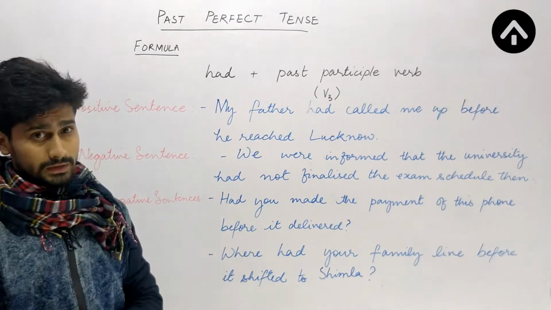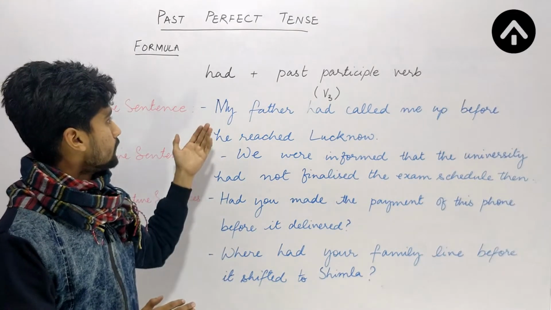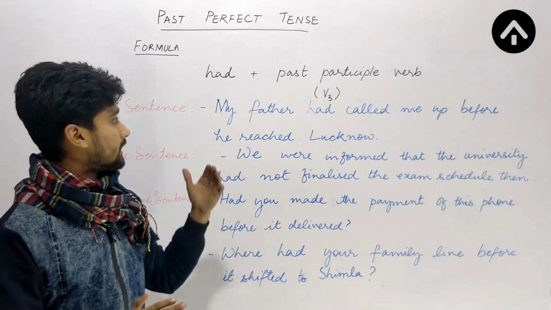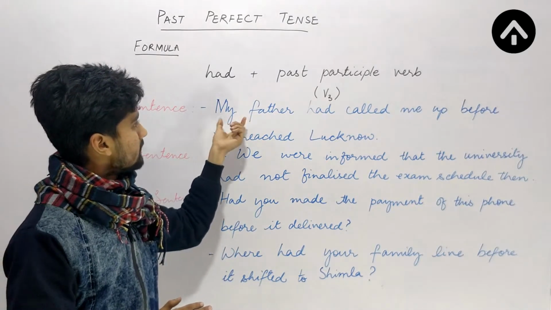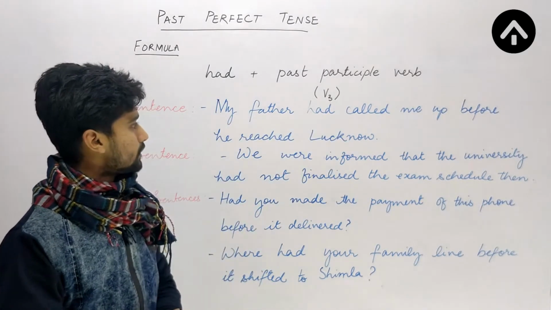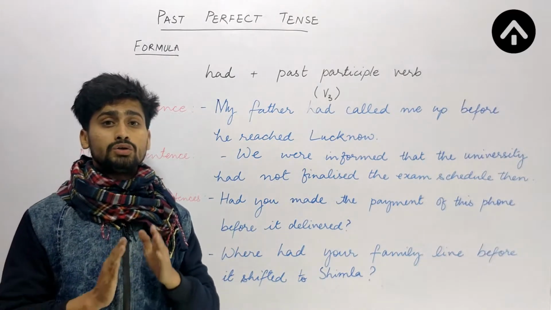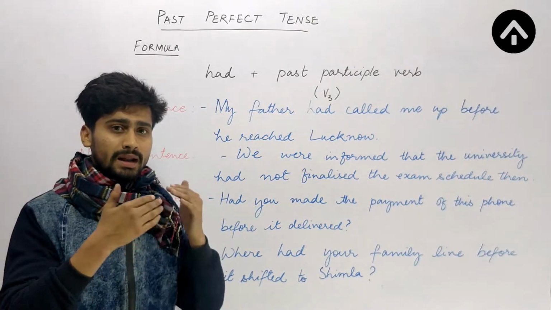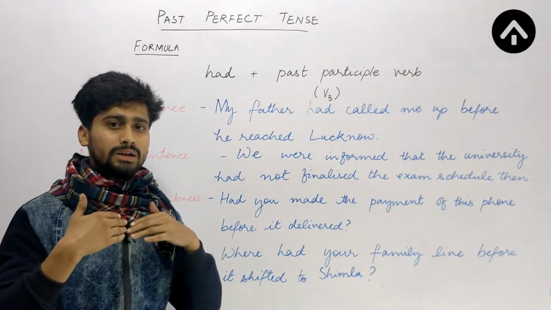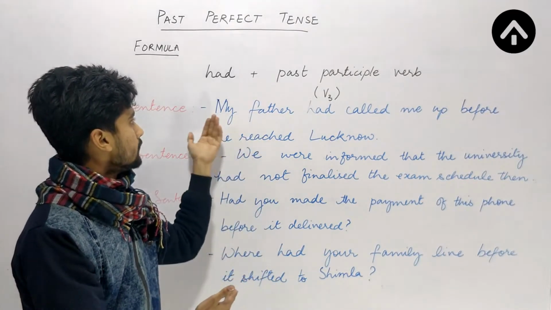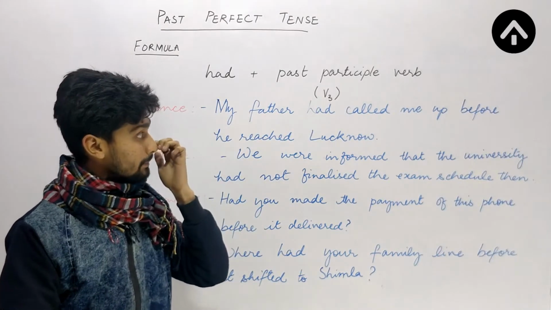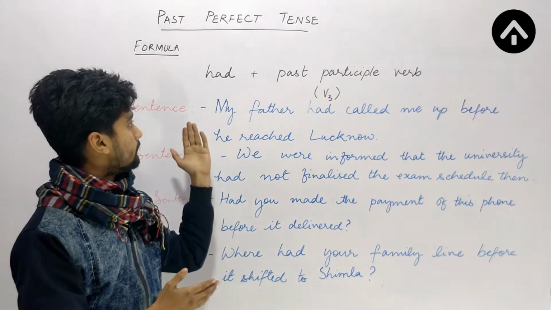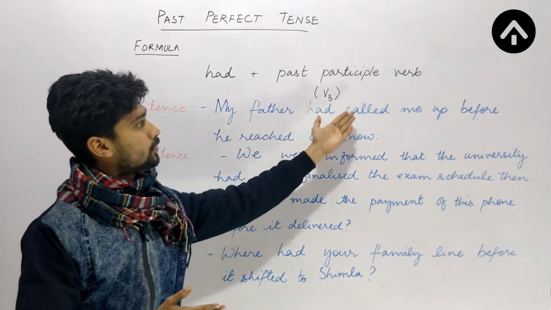If we have a positive sentence, an affirmative sentence, the structure would be something like this. The example is, my father had called me up before he reached Lucknow. So here two actions happened in past. One action happened earlier and the other action happened later. Can you make a guess which action happened earlier? It's obvious that my father had called me up.